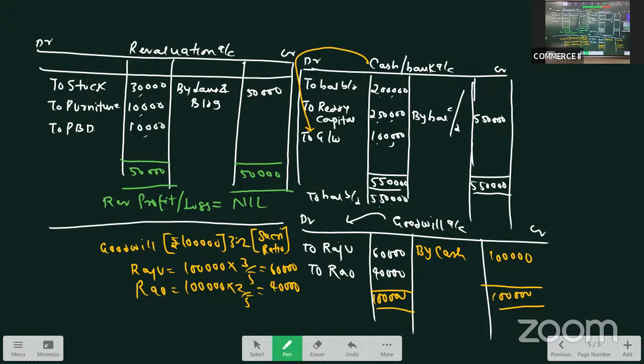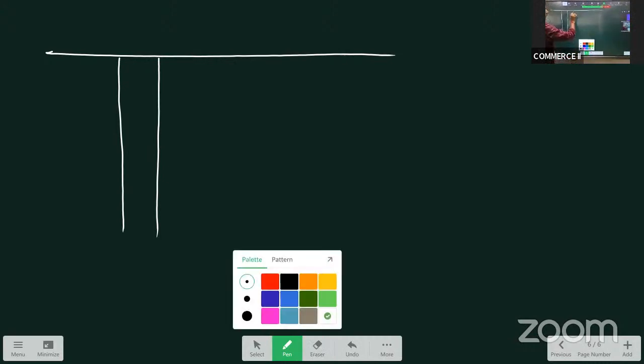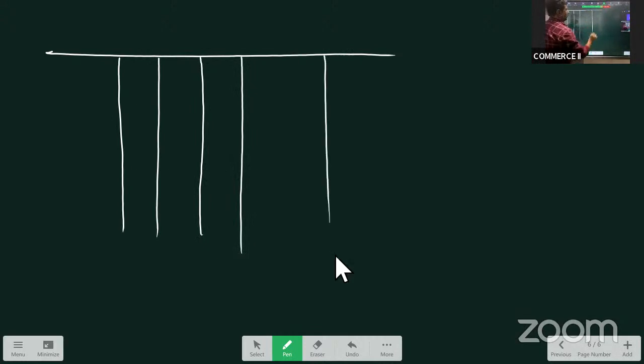Hope you all are following. Yeah. So let us go to partners' capital account. We prepare combined capital account of partners. Anyhow, we are using the whole screen. Let us do it.